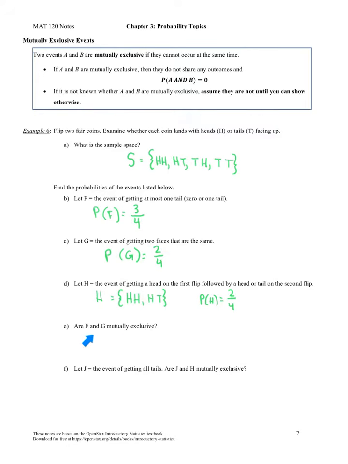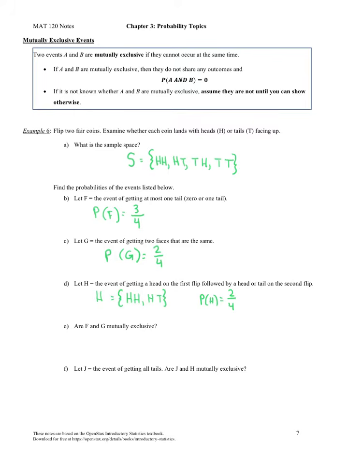Are F and G mutually exclusive? Let's remember, F is the event of getting at most 1 tail, whereas G is the event of getting 2 faces that are the same. Mutually exclusive means that these events cannot occur at the same time. So are F and G mutually exclusive?